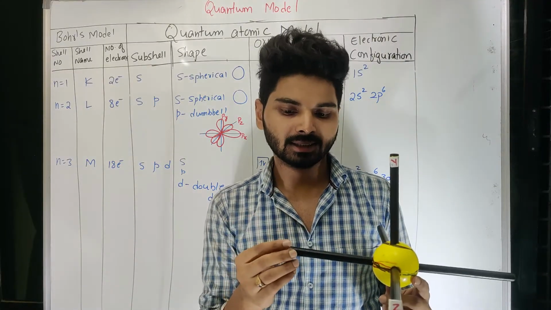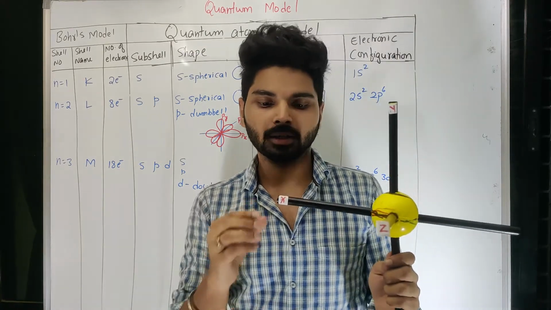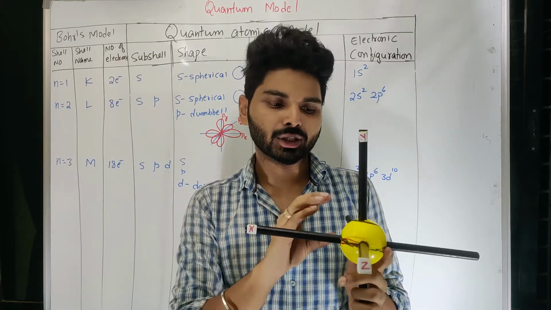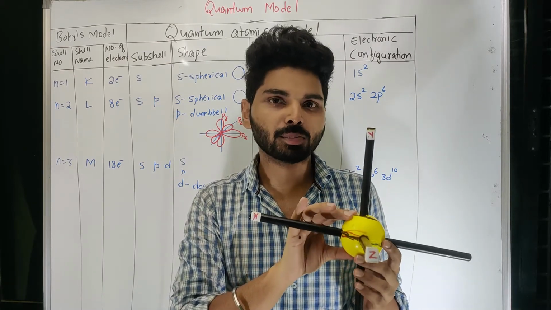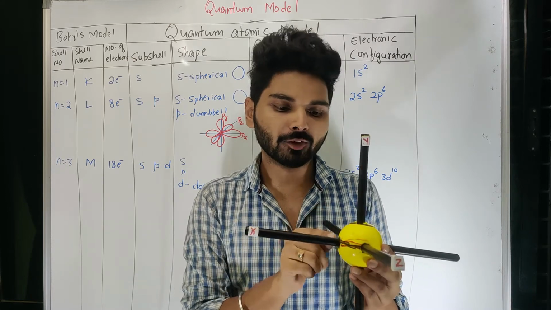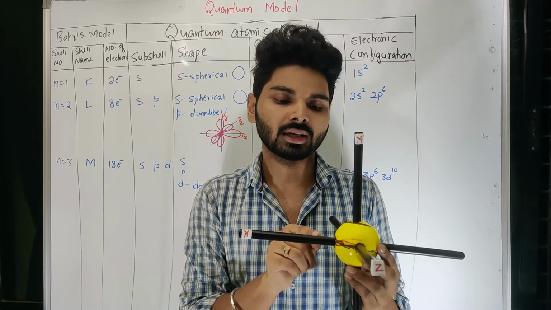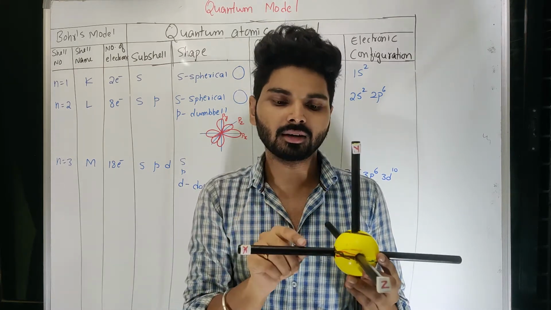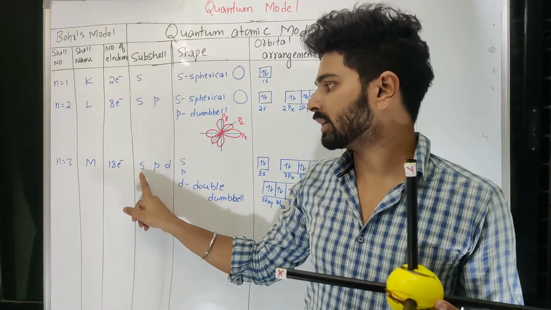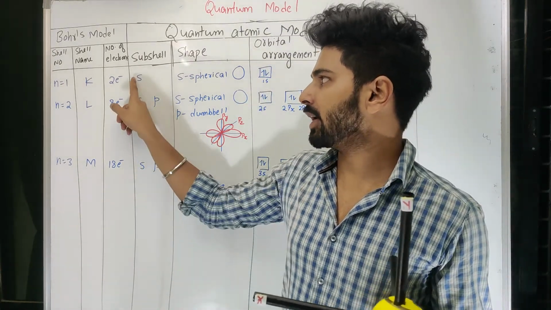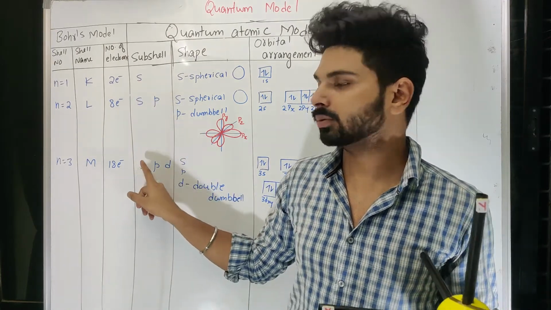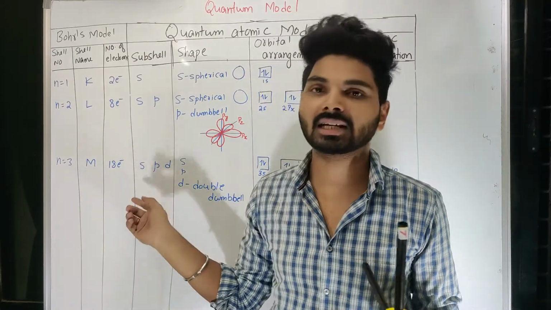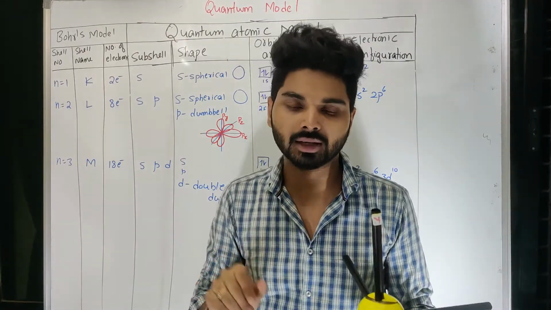Now let's understand this by using the model. Here, as you know, this is the x-axis, z-axis and y-axis. If you start from the beginning, you will have a small sphere, that is 1s. Thereafter a little bigger sphere, that is 2s. Then 2p comes, in the 3 different axes in a dumbbell manner. Thereafter we have to talk about this s, which comes after 1s, 2s, 2p. As the distance has extended to the third shell, we will consider this as 3s, where 3 stands for the third shell, that space.